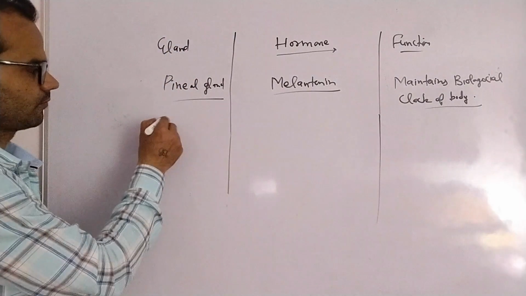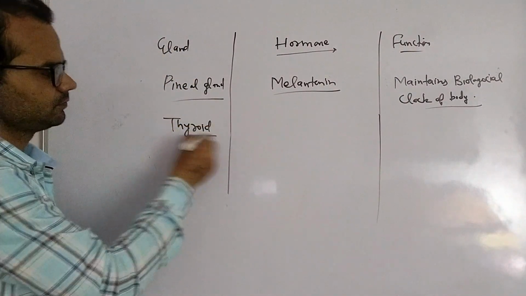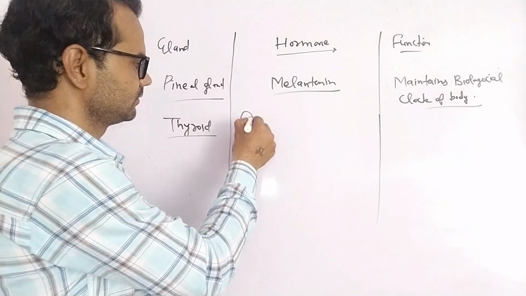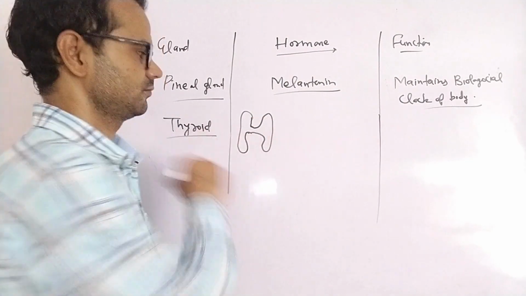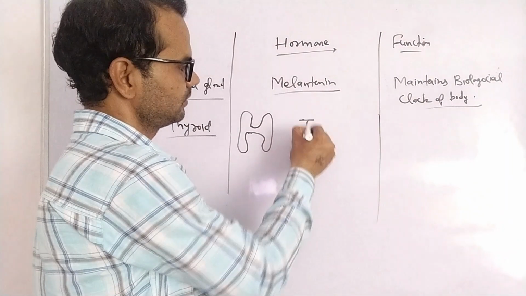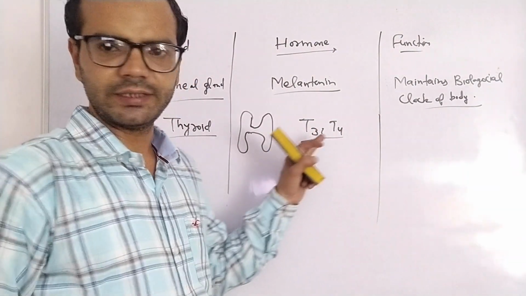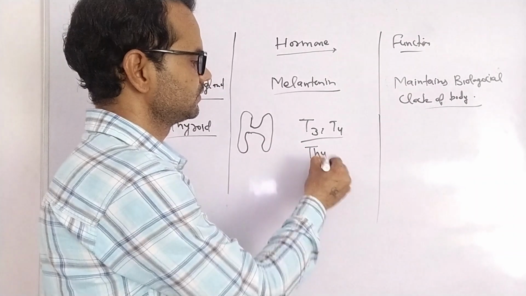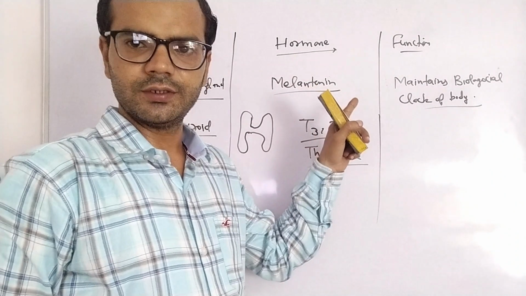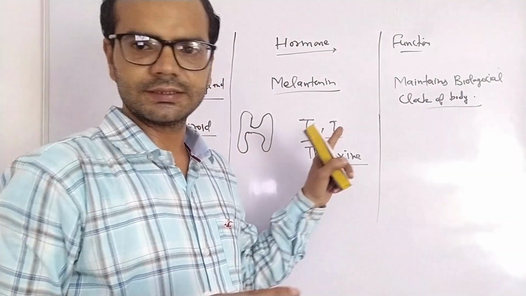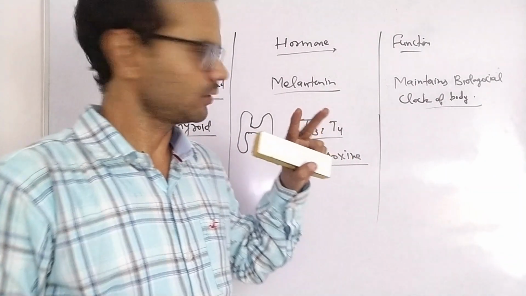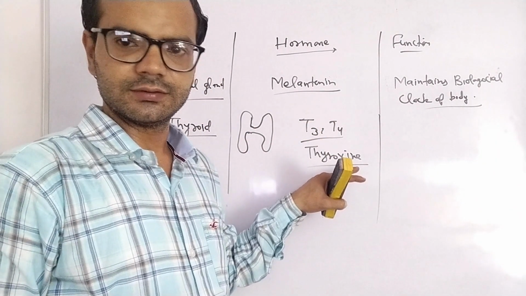Fourth, thyroid. It is present in the neck region. Its shape is like the English letter H, and it secretes hormones T3 and T4. Combinedly, we can say it is thyroxine. Thyroxine and growth hormone: if both are present in normal concentration, then best growth is seen in the body. For proper growth, we need two hormones: growth hormone and thyroxine.